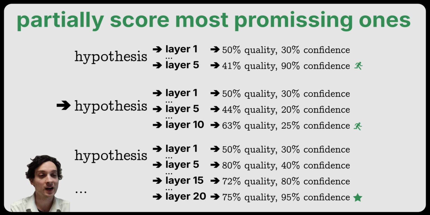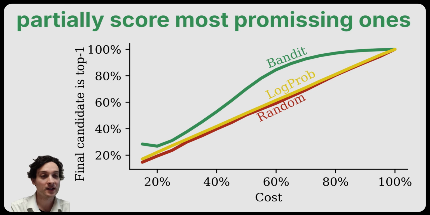Instead, we treat this as a multi-armed bandit problem, where arms are the hypotheses and we are trying to find the best arm. By pulling an arm, we request the next layer of the metric to be computed, which gives us a better estimate of the hypothesis quality. This optimizes jointly for quality and computation cost. If we compare it to pre-selecting hypotheses randomly or with the decoder log probability, this approach is much better at selecting the best hypothesis.